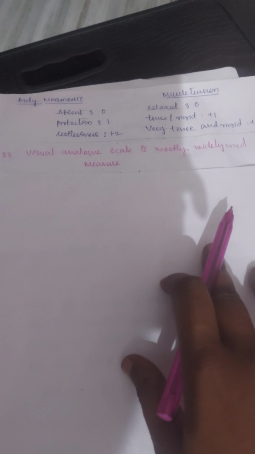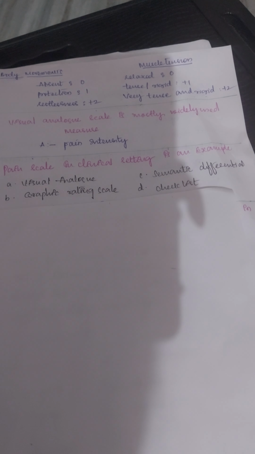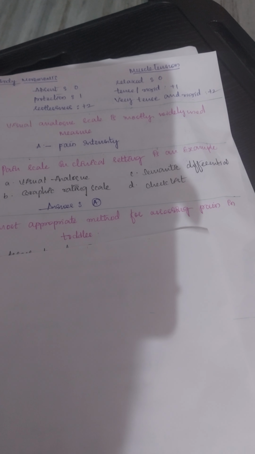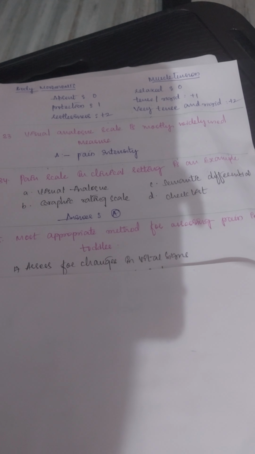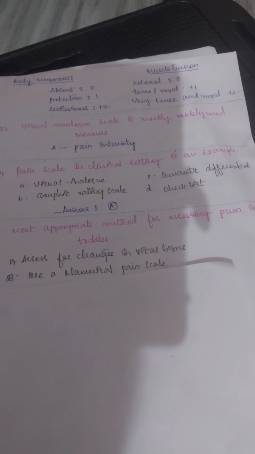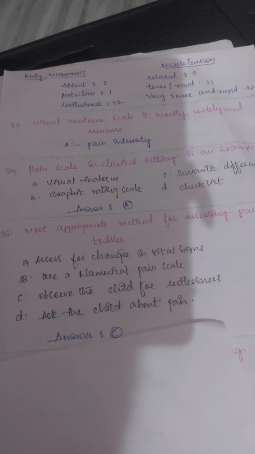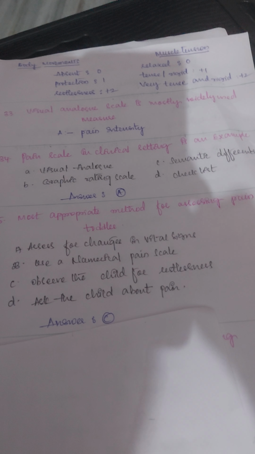The next question: the visual analog scale is most widely used to measure, and the answer is pain intensity. The next question: a pain scale in a clinical setting is an example of visual analog, semantic differential, graph rating scale, or checklist, and the answer is visual analog. Then, the most appropriate method for assessing pain in a toddler. Options: assessing for change in vital signs, use a numerical pain scale, observe the child for restlessness, or ask the child about the pain. The answer is observe the child for restlessness.